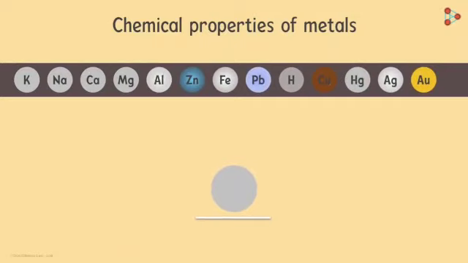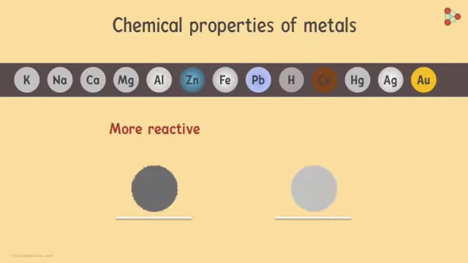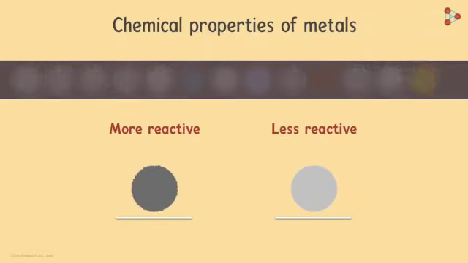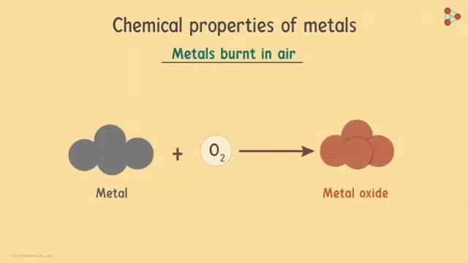If the metals react easily, may it be with oxygen or air or anything else, we say that they are more reactive. When it's more difficult for them to react, we say that they are less reactive. Let's focus on the first category. Metals burnt in air. The most important point to note here is that almost all metals react with oxygen to form metal oxides. These metal oxides that are formed are usually basic, but they can also be amphoteric.